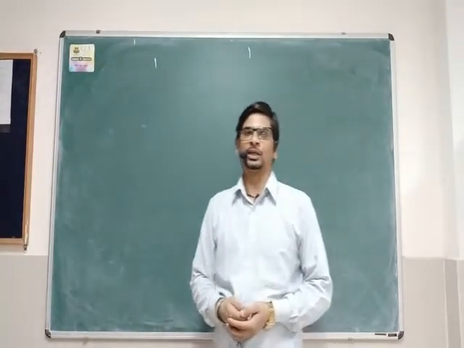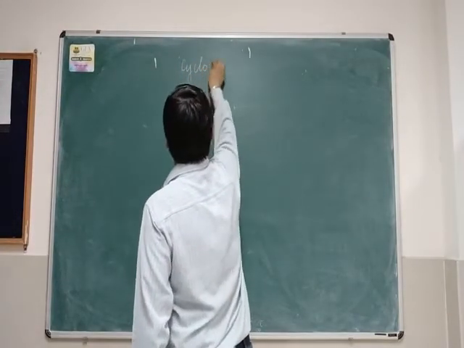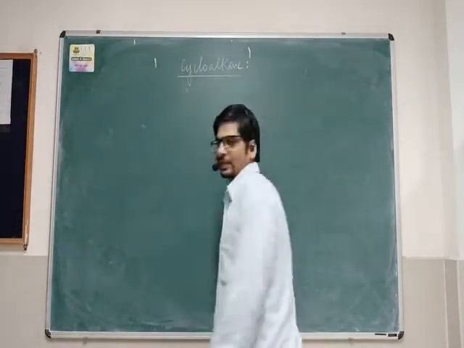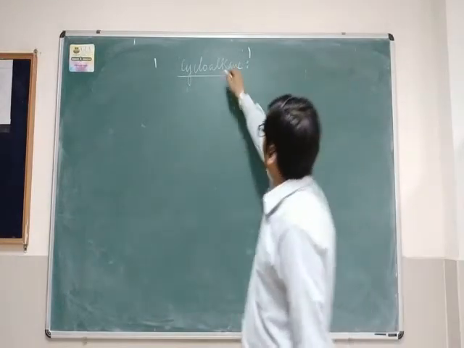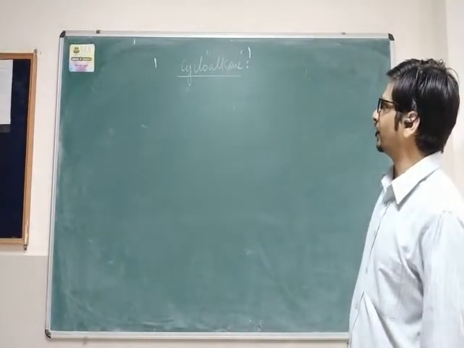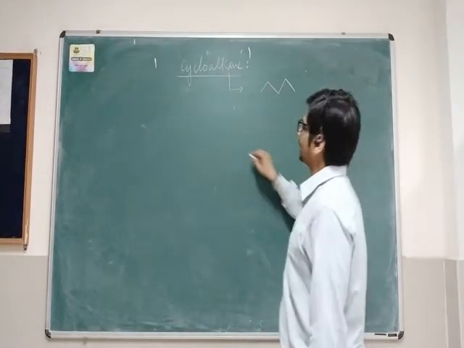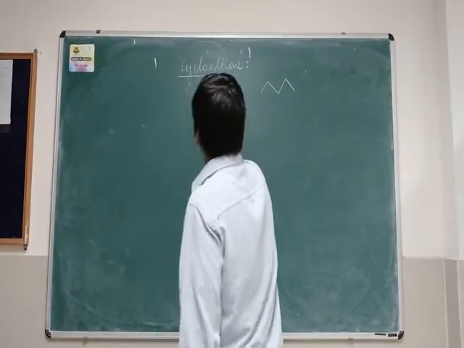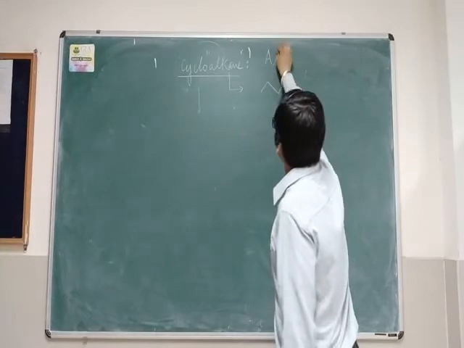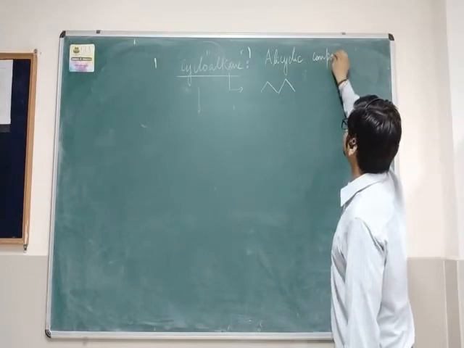Hello friends, in this lecture we are going to start with the cycloalkane family. As the name indicates, in properties these compounds are similar to the alkane family. The only difference is that in alkane the compounds are open chain, whereas in cycloalkane the compound is in the form of a cyclic ring, and sometimes these cycloalkanes are known as alicyclic compounds.